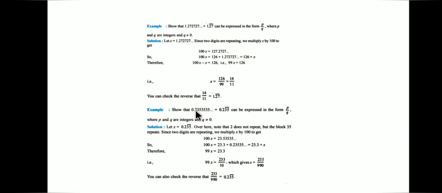Show that 0.2353535, which is equal to 0.235 bar, can be expressed in the form of P upon Q. The bar is on top of 3 and 5. Two digits are there under the bar, so we will multiply it with 100. 100x is equal to 23.5353 or 23.53 bar. 100x is equal to 23.3 plus 0.23535, which is equal to 23.3 plus x. 99x is equal to 23.3. 99x is equal to 233 by 10. x is equal to 233 by 990.